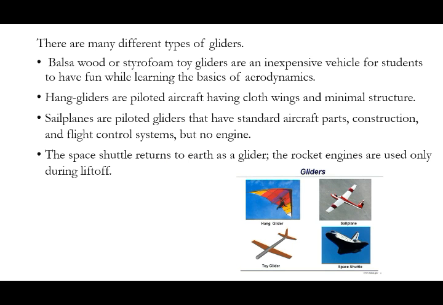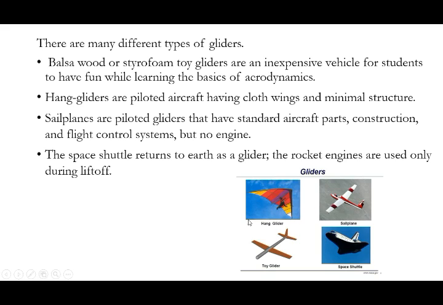Types of gliders: balsa wood or styrofoam toy glider. Some people say this is a toy, but this glider is mostly for educational purposes. We can demonstrate our study using these gliders because these are very inexpensive vehicles for students to make learning fun by learning the basics of aerodynamics.